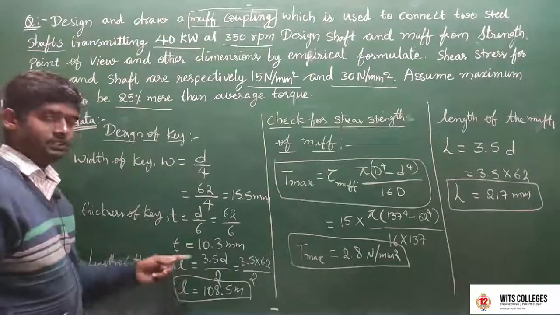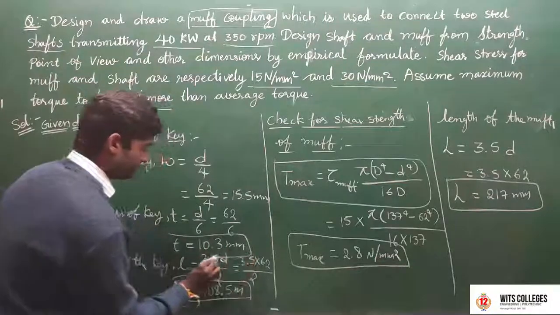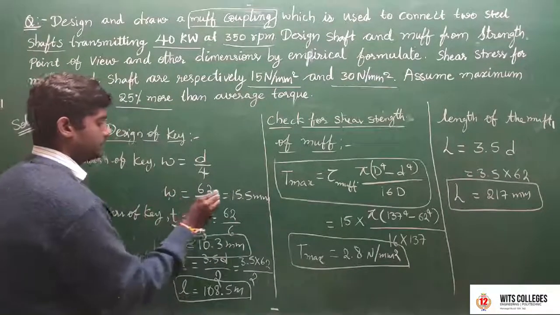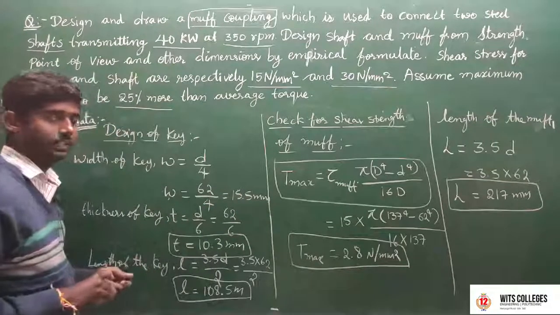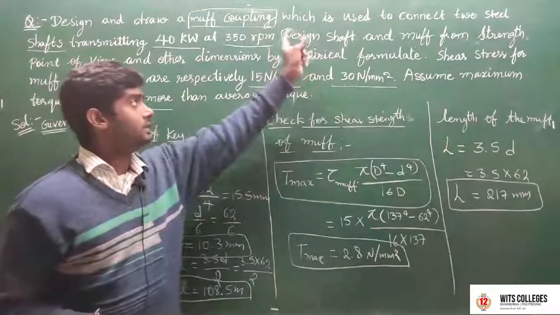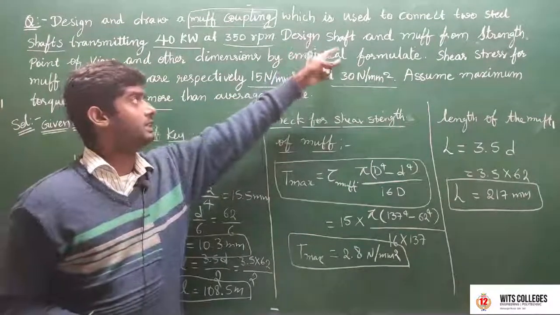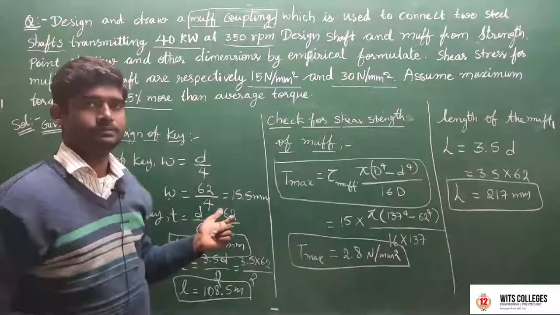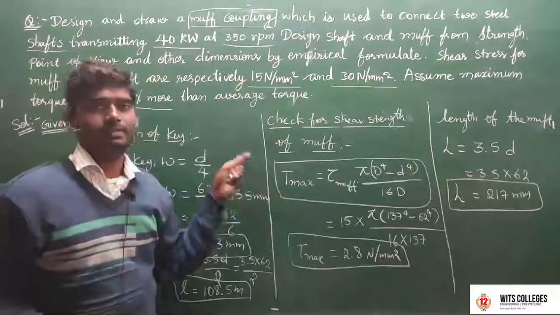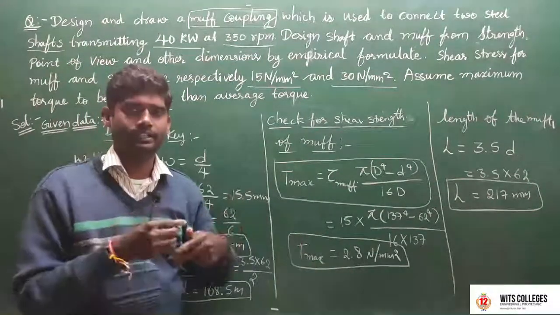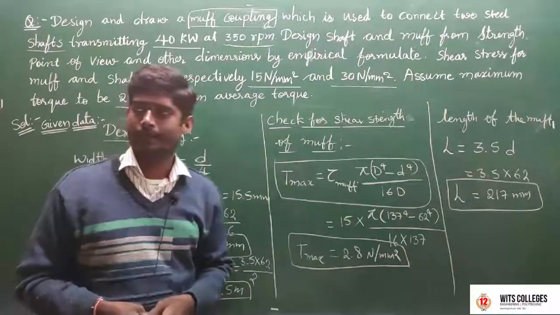So we have the length of the key, the thickness of the key, and the width of the key. These are standard proportions. In this question, first solve the design of the shaft, next the design of the muff, and next the design of the key. Using all these elements, we transmit power from one shaft to another shaft. We join any two shafts. Okay, thank you.